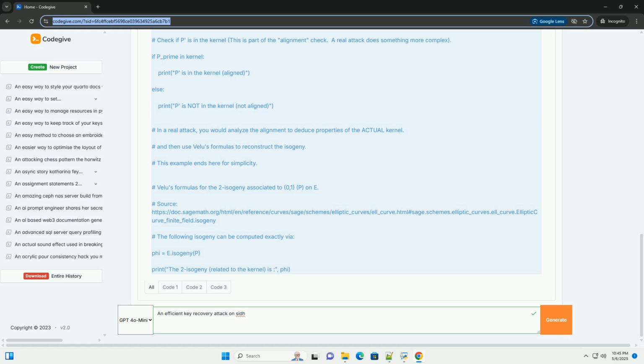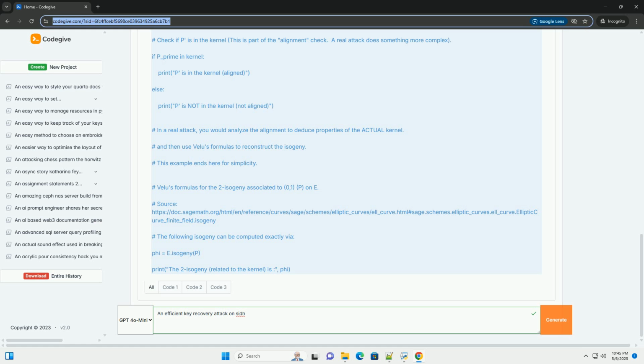SIKE: after the initial attacks on SIDH, SIKE, supersingular isogeny key encapsulation, was proposed. SIKE was a finalist in the NIST post-quantum cryptography standardization process. Attack on SIKE: SIKE was subsequently broken by a related attack that exploited the same underlying vulnerability in the isogeny structure.